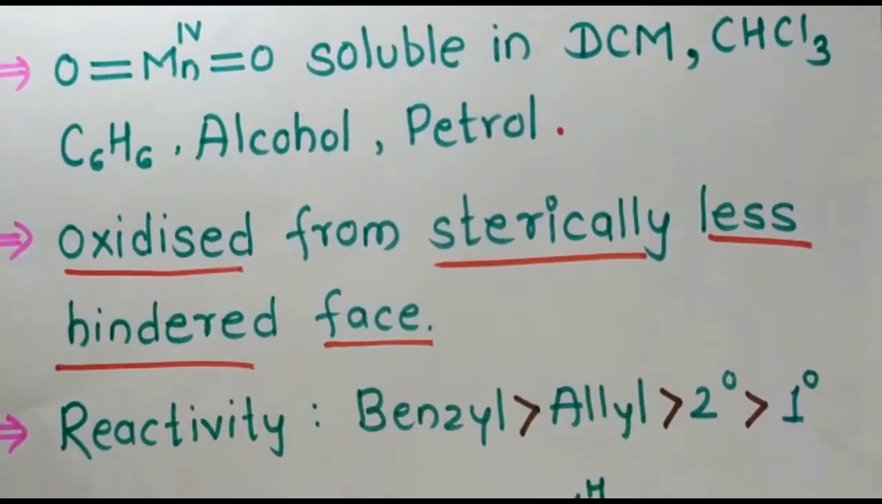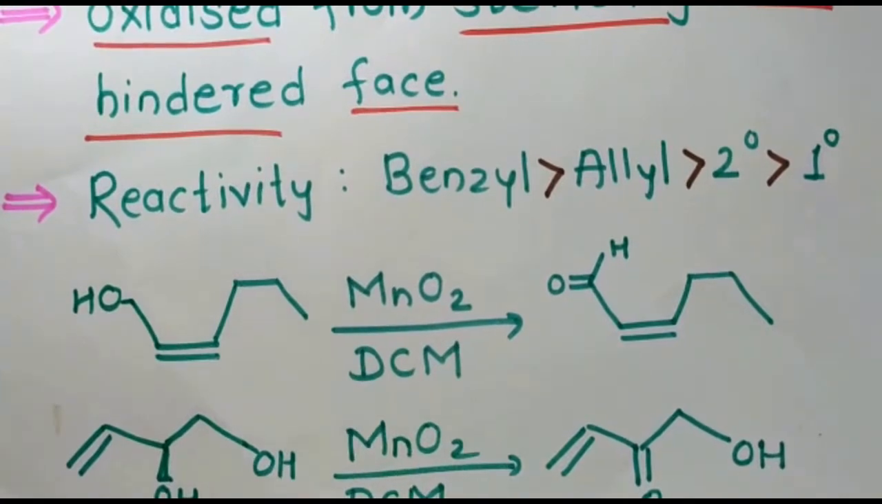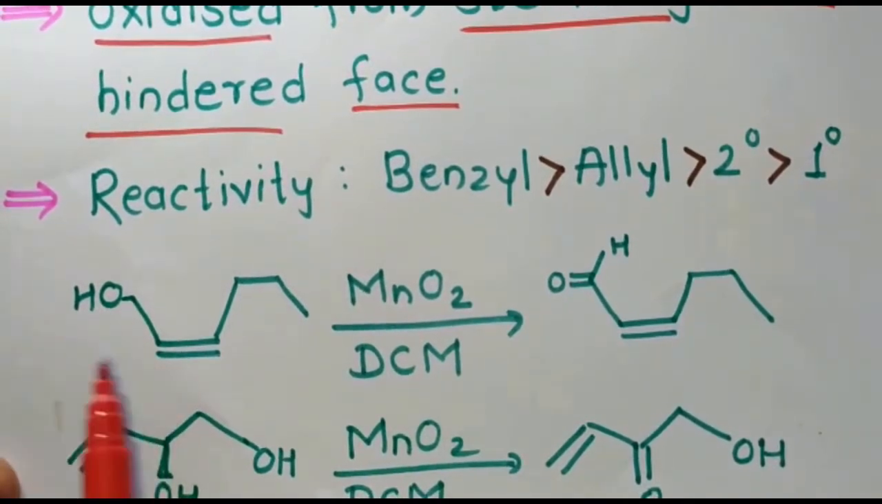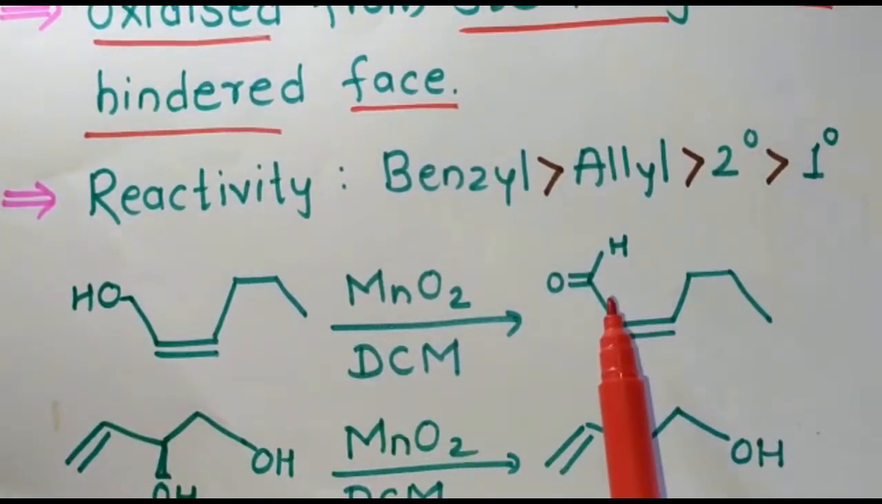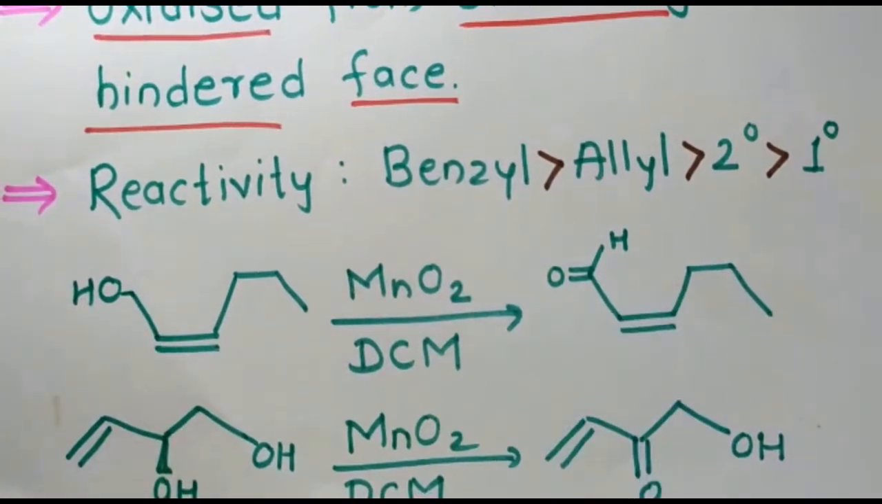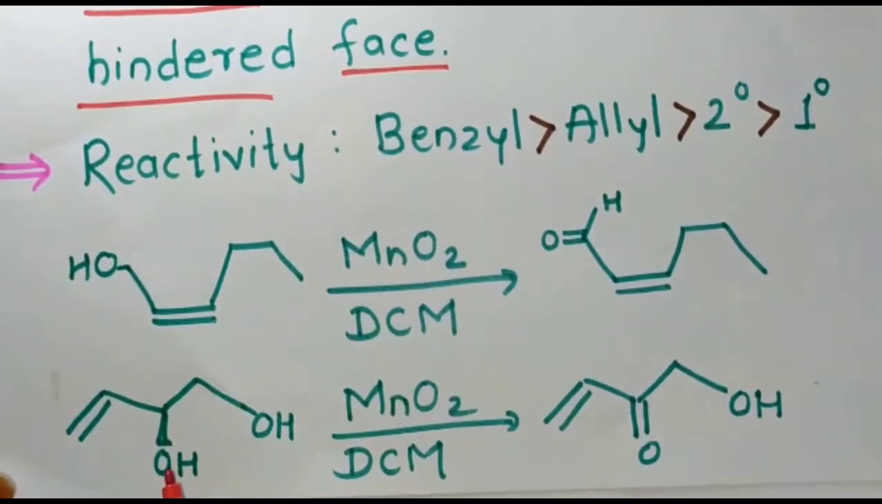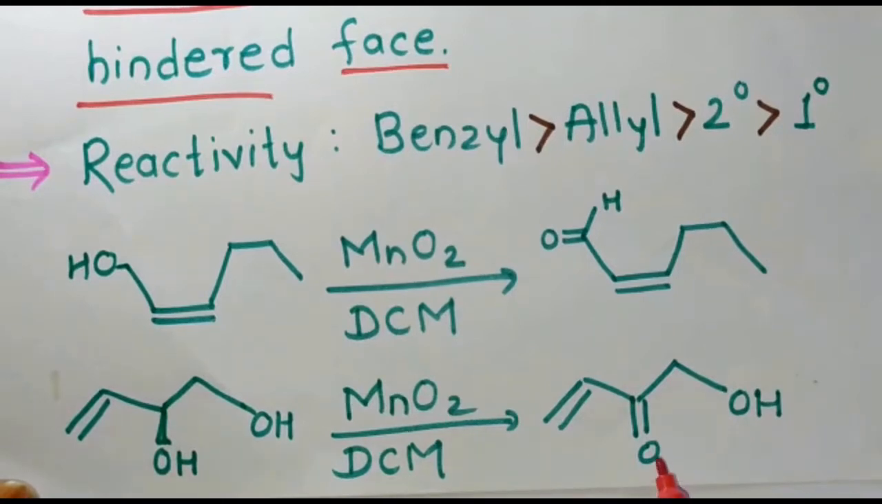Now here we will see some examples for manganese dioxide. The allyl alcohol is present here, so the alcohol gets oxidized to the aldehyde group. This is the primary alcohol, so the primary alcohol gets oxidized to the aldehyde. In the second example, this is the primary alcohol and this is the secondary alcohol, as well as this is the allyl group, so this will get oxidized and ketone formation will take place.